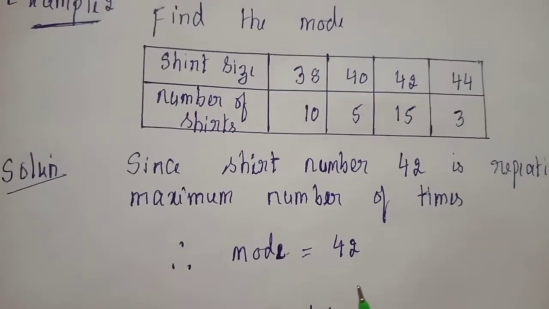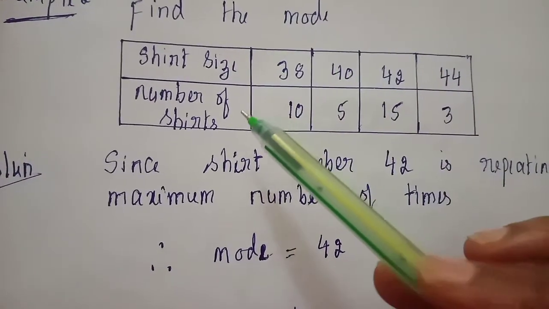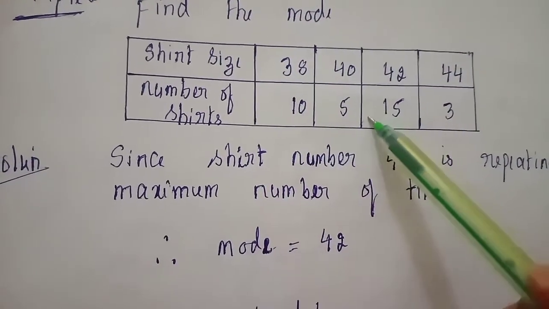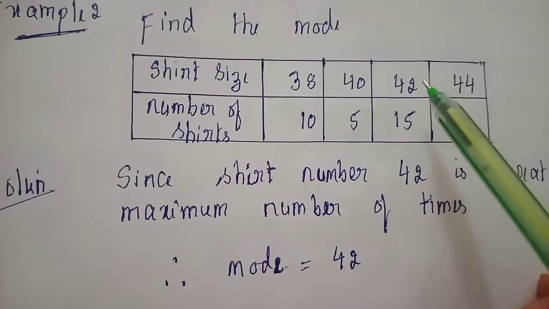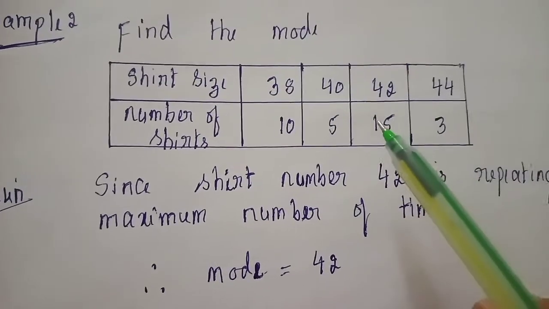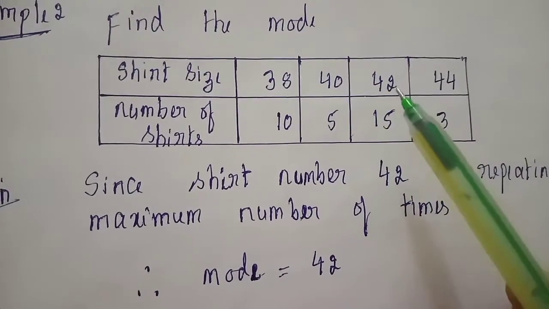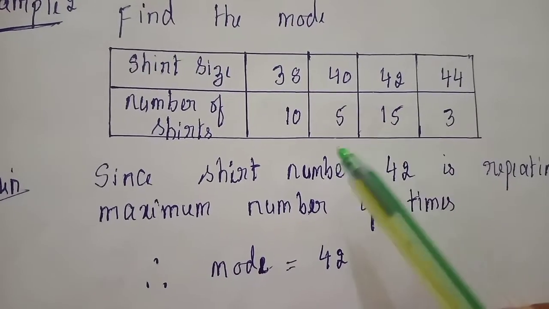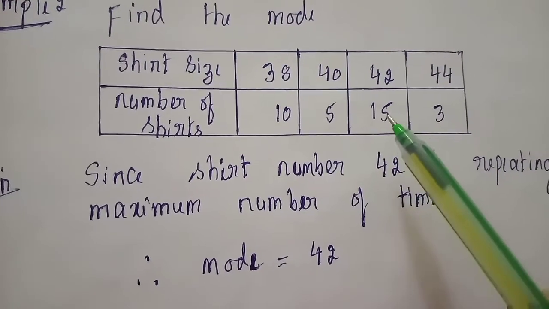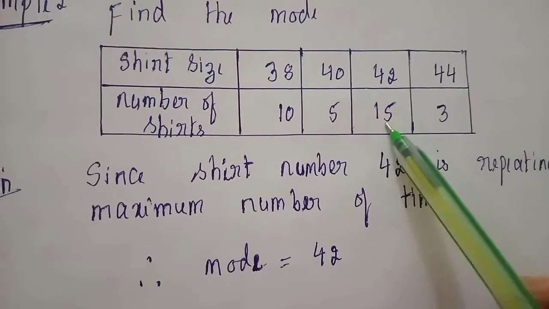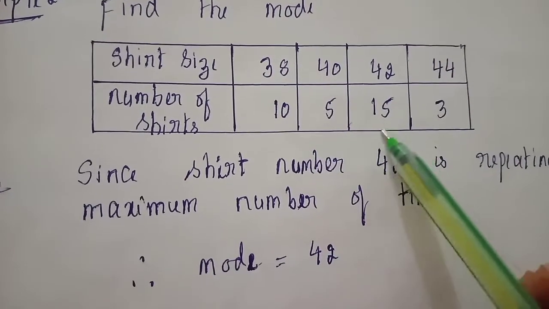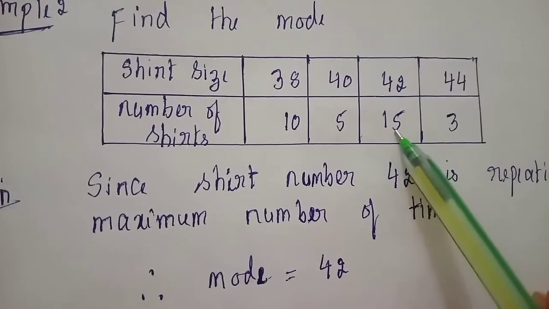You can observe here the second row is the frequency and the first row is the shirt size. Which size has more shirts? Out of 10, 5, 15, 3, the number 15 is maximum.